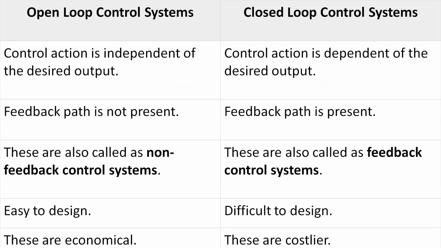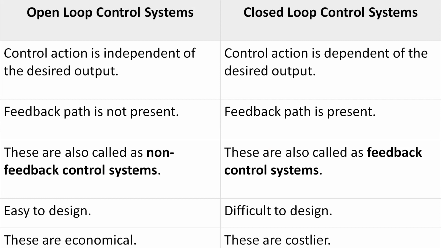Now let's see the differences in summary between open loop and closed loop control systems. In open loop control systems, control action is independent of the desired output, whereas in closed loop control systems, control action is dependent on the desired output, which is taken as feedback and fed back to the system. The feedback path is not present in open loop and is present in closed loop control systems. Open loop control systems are also called non-feedback control systems, whereas closed loop control systems are called feedback control systems.